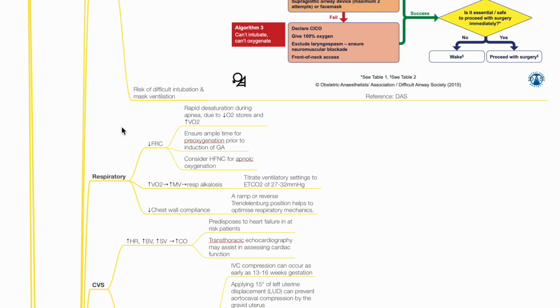There is reduced chest wall compliance. A ramped or reverse Trendelenburg position may help optimize respiratory mechanics, especially in the maternally obese.